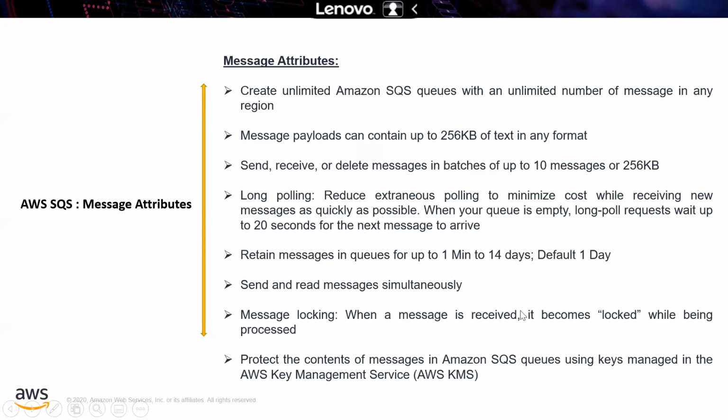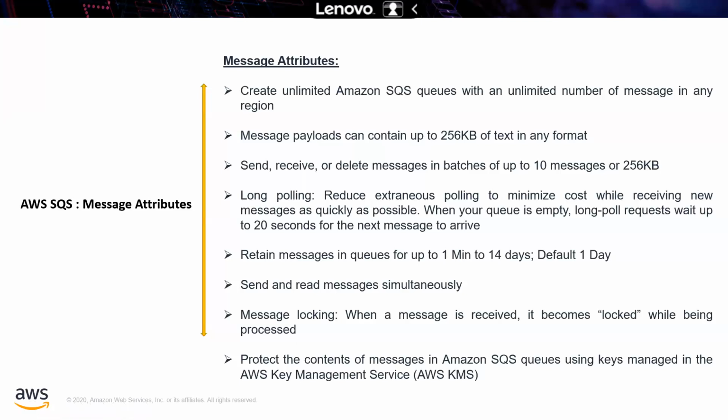The messages stay in the queue for up to, that is, 1 minute to 14 days, and by default it is 1 day. When we are going for the hands-on, you are able to see that one. And you can send and read messages simultaneously. You need not wait to send, and after receiving, you are again sending, not like that.